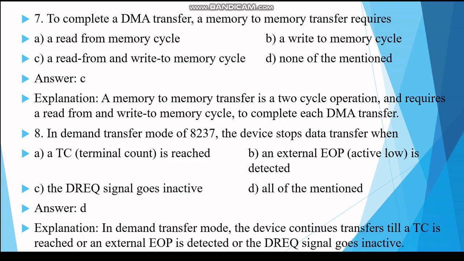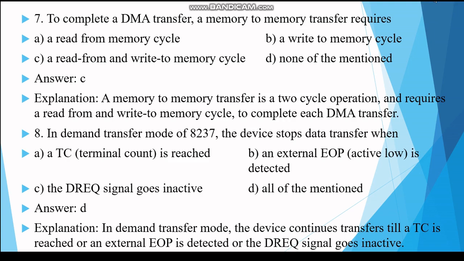Next question: to complete a DMA transfer, a memory to memory transfer requires a read from and write to memory cycle. So answer is C. A memory to memory transfer is a 2-cycle operation and it requires a read from and write to memory cycle to complete each DMA transfer. So answer is C.